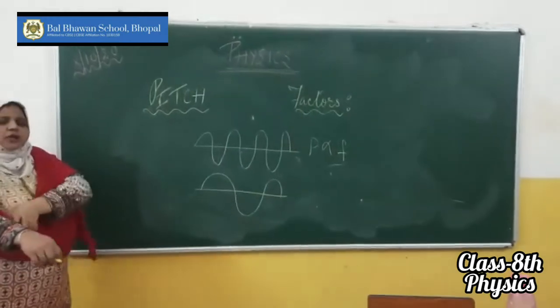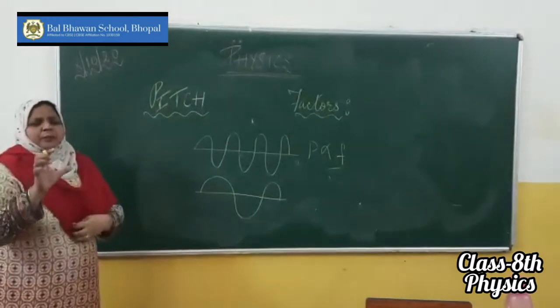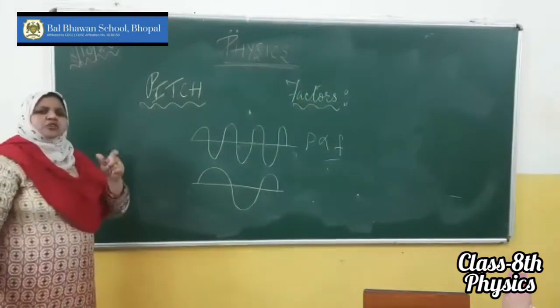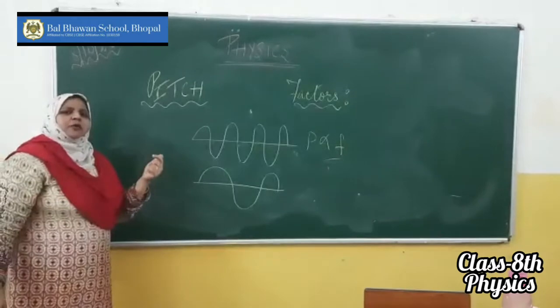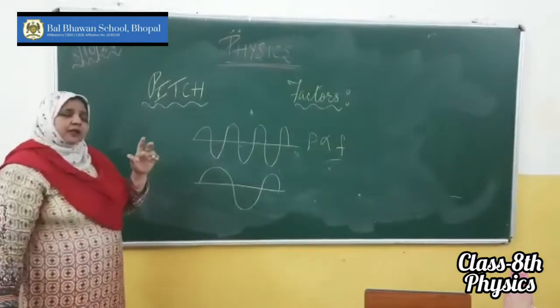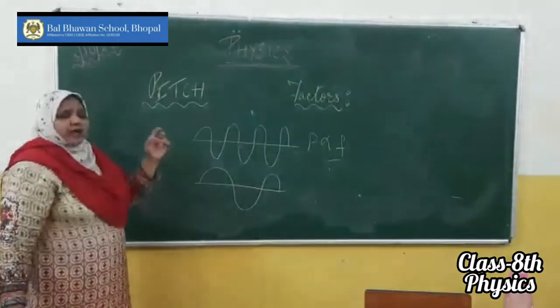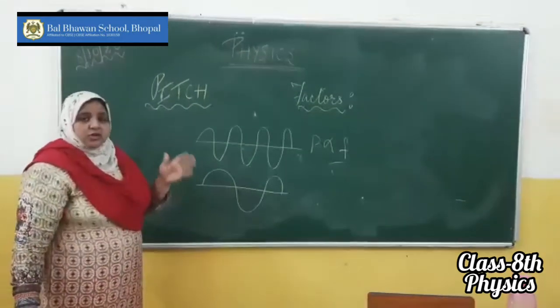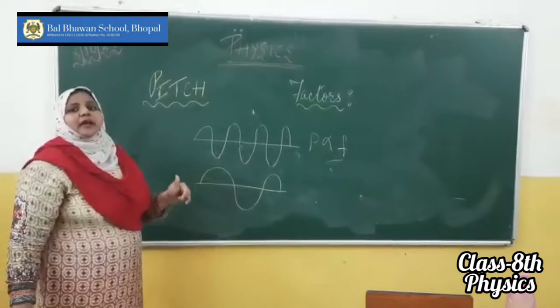For example, you take a cap, the cap of a pen, and now you blow air into it. If you keep on changing the direction, the sound produced will also differ. Why? The pitch is different. Why is it so? It is because the air molecules are producing sound there. So that is because of the vibrating air column.